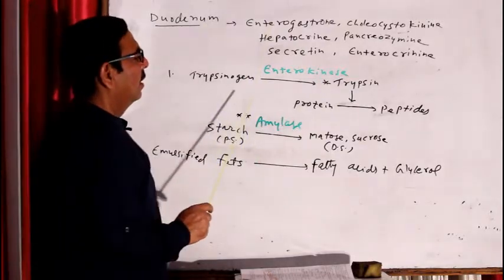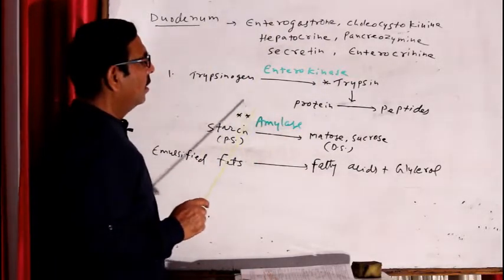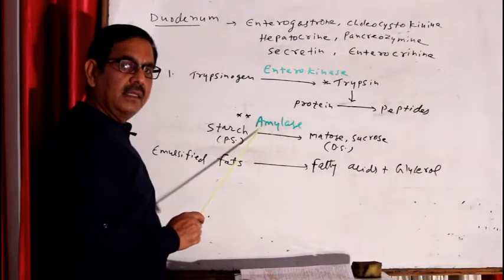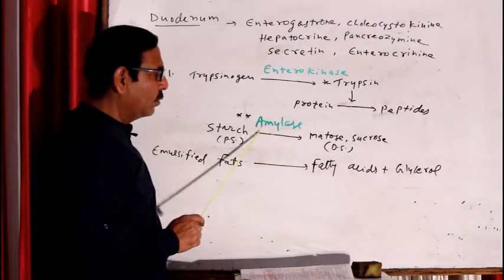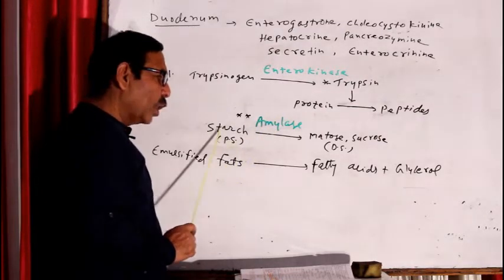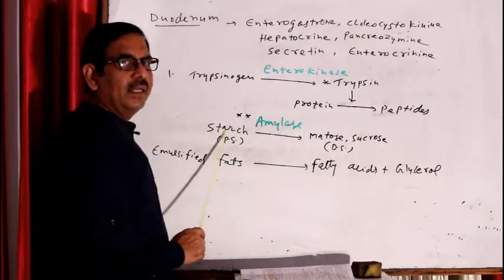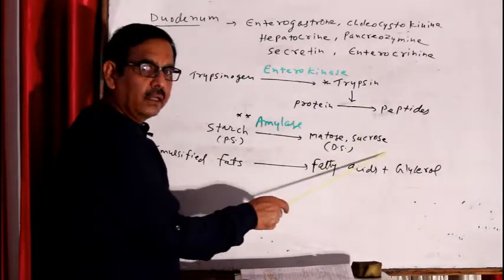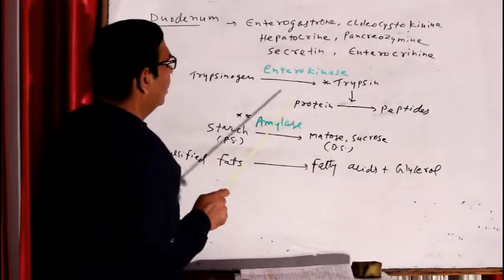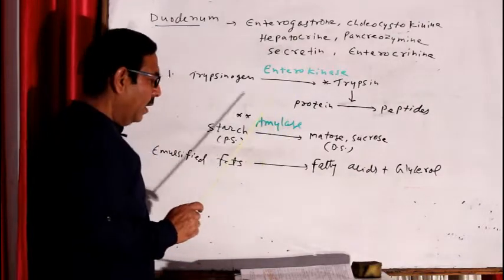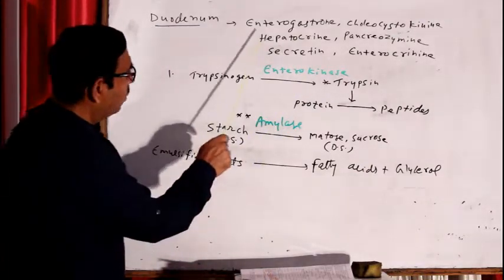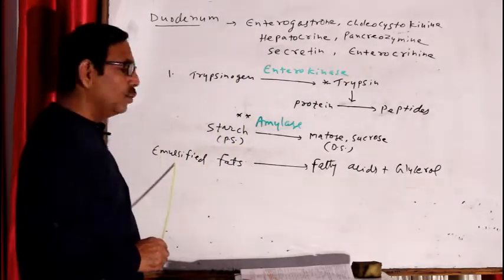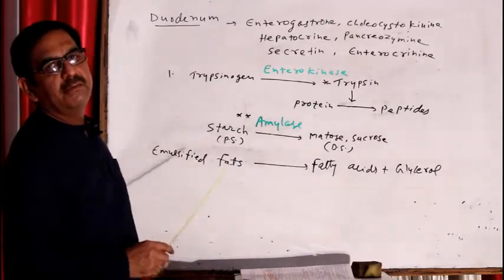Correct? And another enzyme is pancreatic amylase. Because it is included in the pancreatic juice, it is called pancreatic amylase. This pancreatic amylase converts the remaining polysaccharide, that is starch, into disaccharides like maltose, sucrose or lactose. These are the disaccharides, right? So there is digestion of protein and carbohydrate, and with the help of bile juice, large fat molecules are converted into small fat molecules, and this is called emulsification of fats.